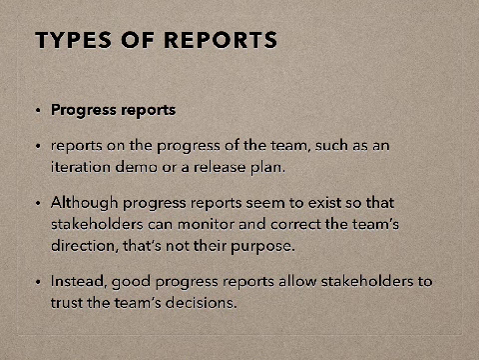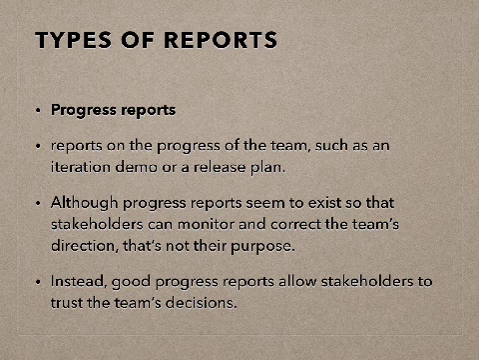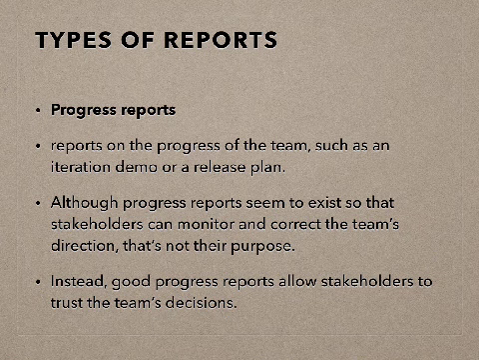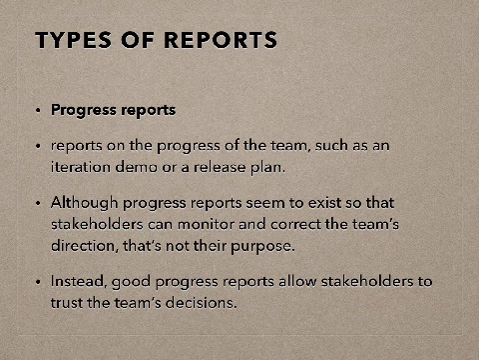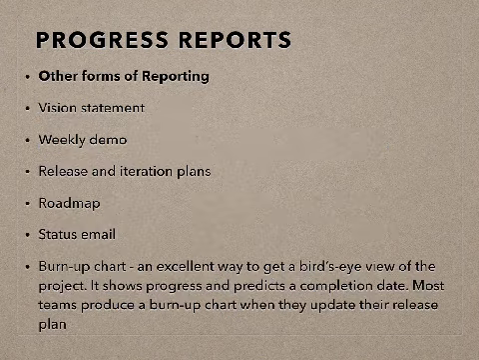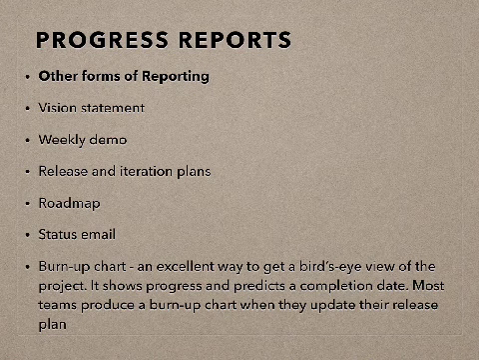So the first form is called a progress report. A progress report reports on the progress of the team, such as the iteration demo or the release plan. Although progress reports seem to exist so that stakeholders can monitor and correct the team's direction, that is not their purpose. Instead, a good progress report allows stakeholders to trust the team's decisions. So every time I present a progress report, I should clearly justify what I have done and why I have done that.